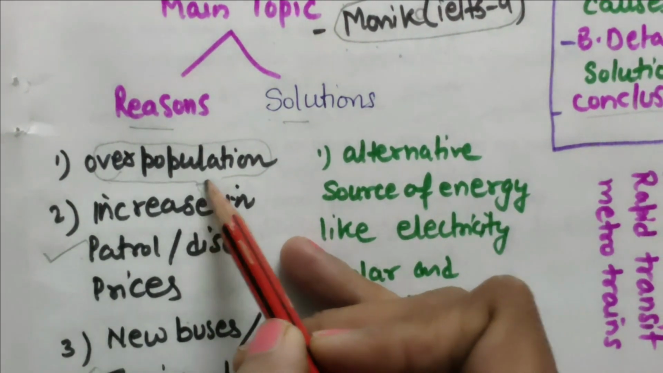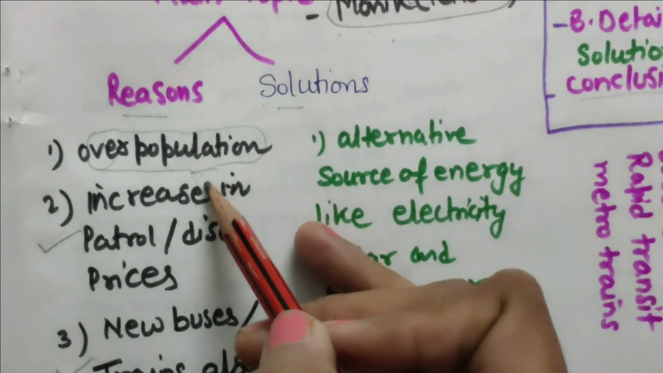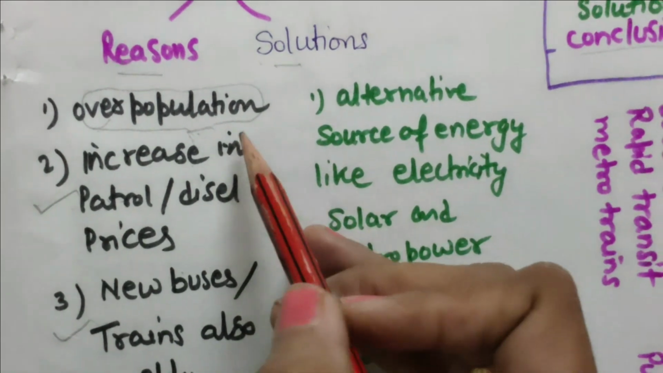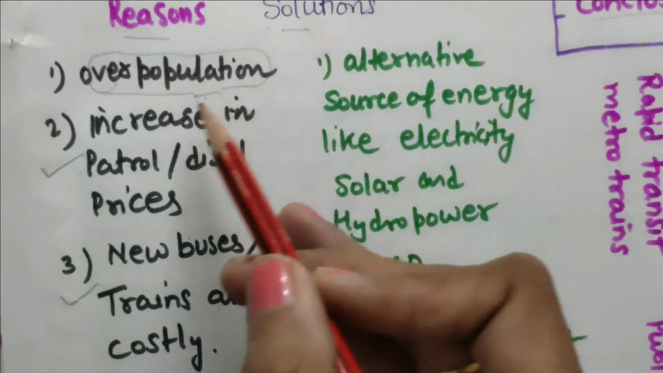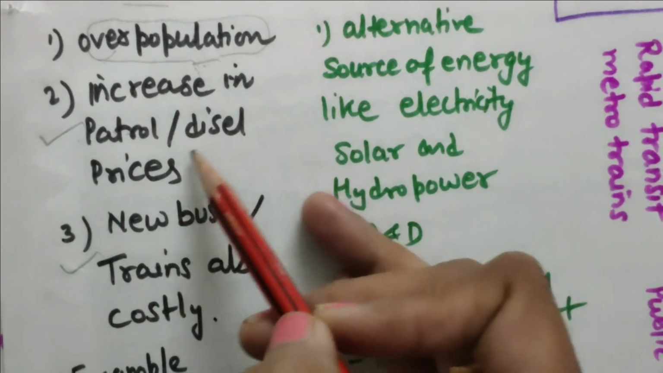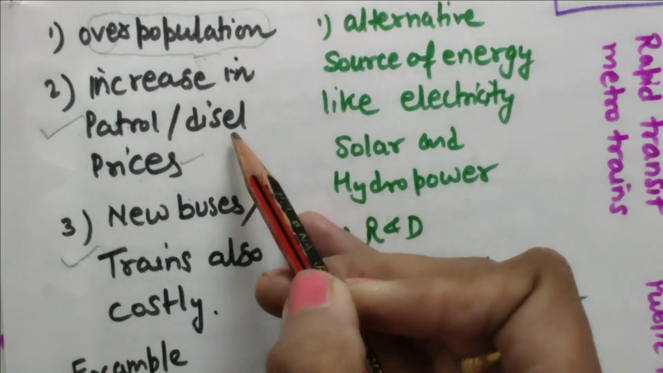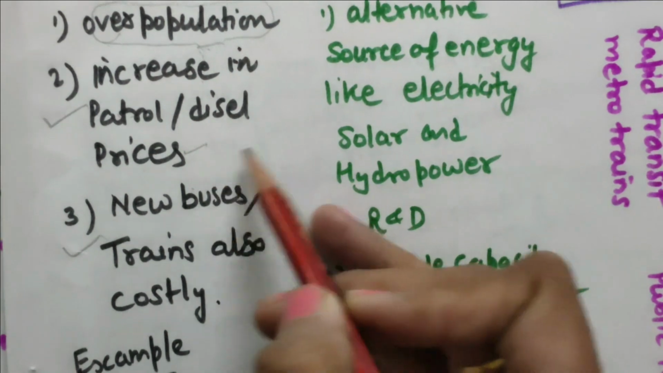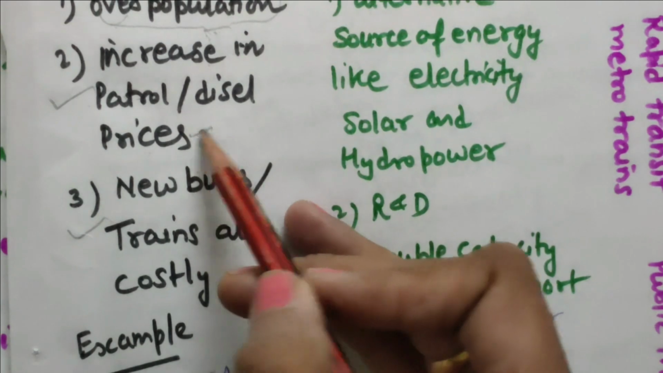Because to accommodate more population, government has to buy new buses, new trains, and these trains and buses nowadays are costly, so it is not possible to reduce the cost of tickets. So these are the things, and increase in petrol and diesel prices. Because of many reasons, oil exporting countries are just hiking the price every time. So government has to pay this, and government will charge from public definitely.